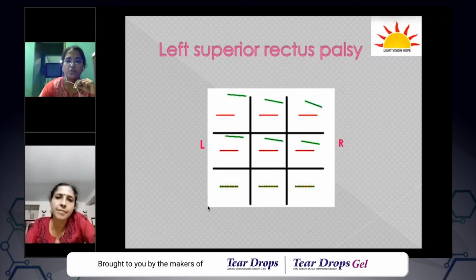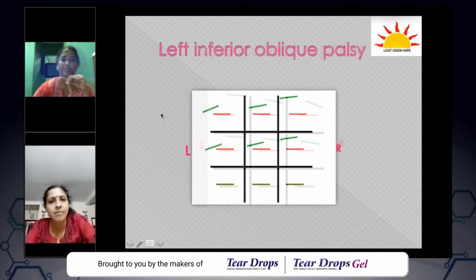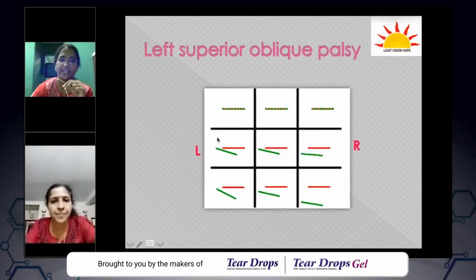And again, like this, you can have a superior rectus palsy plotting like this, where the maximum separation is in elevation and abduction. So this is the superior rectus associated with a tilt. Because superior rectus is an intorter, you can see that the image is a little bit tilted. Again, this is the inferior oblique palsy where you have maximum separation of images in elevation. This is the left superior oblique palsy. Superior oblique palsies are quite common.